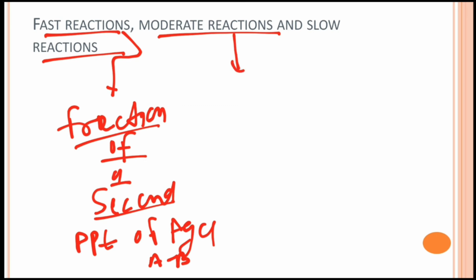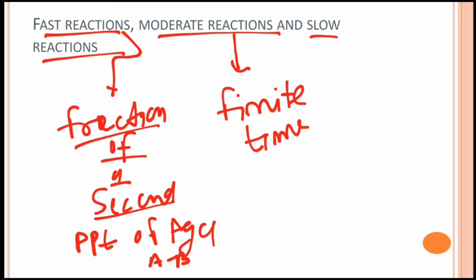Now, what is a moderate reaction? The moderate reaction takes finite time to get complete. Now, what is finite time? Any time which you can observe is the finite time. Okay, so most of the reactions are moderate reactions which complete in 1 minute, 1 hour, 10 hours or 100 hours. All of these are moderate reactions.